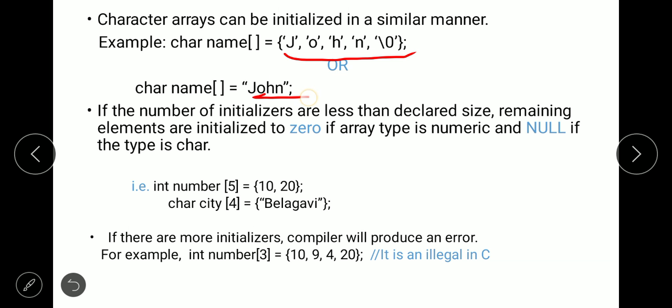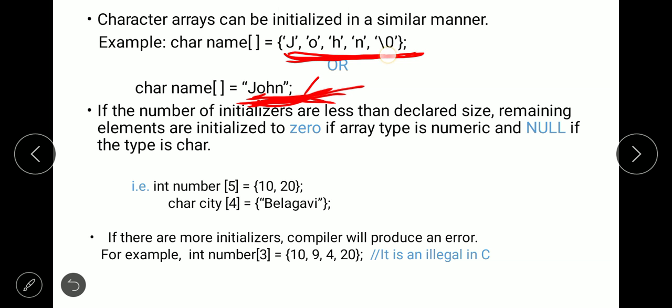The other way is you can use double quotes, and all these characters are written like this. Here we are not going to use any comma and also we are not going to use braces. Either of these will be used. Also we are not using any null character here. This will be added by the compiler if you are using this method, but if you are using the other way then you have to specify the null character at the end. Don't use comma or brace or any null character if you are using this manner.